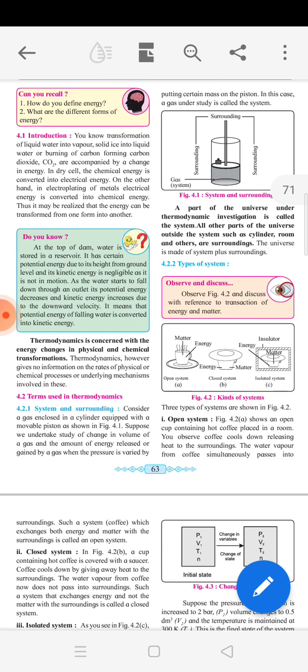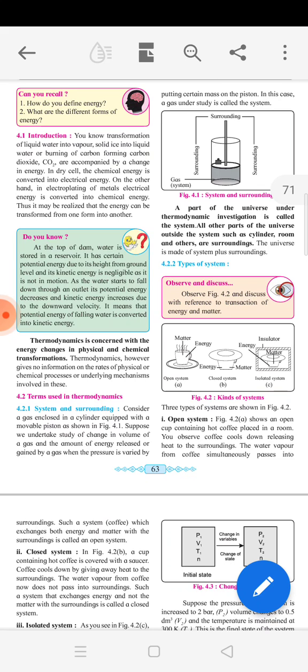As the water starts to fall down through an outlet, its potential energy decreases and kinetic energy increases due to the downward velocity. It means that the potential energy of falling water is converted into kinetic energy. So thermodynamics is concerned with the energy changes in physical and chemical transformation.